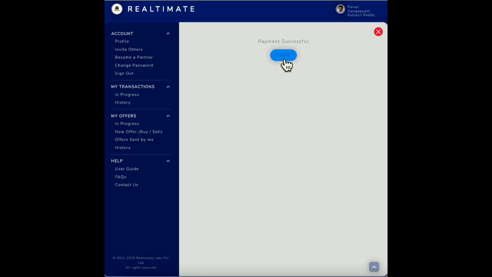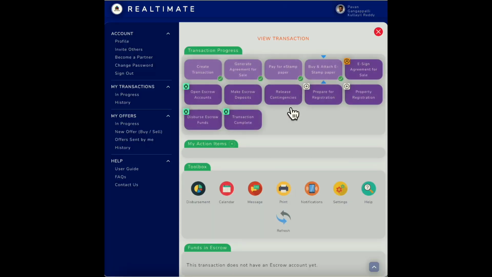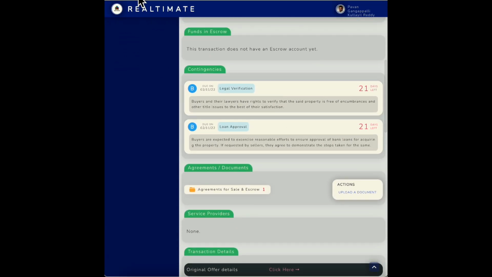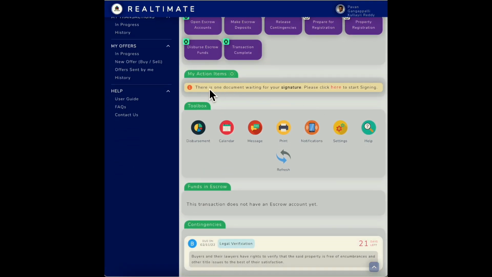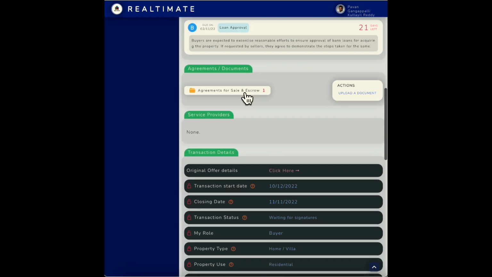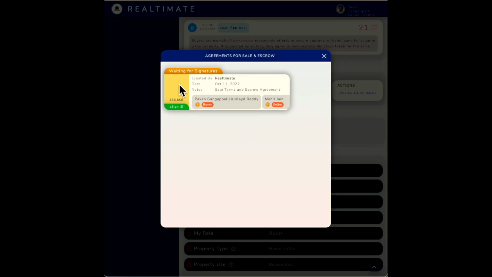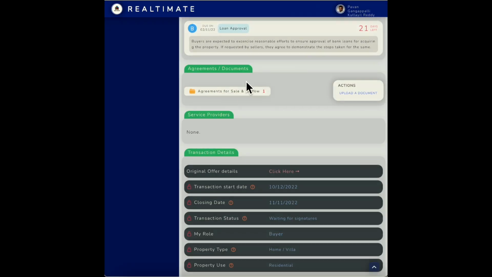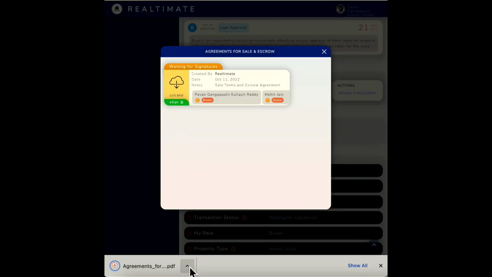Awesome. So I paid it offline. I used UPI payment and I paid it. So that's why you see payment has been successful. So now when I close this and refresh the page, you can see there's one document waiting for your signature, but something amazing has happened here already. Oh, not that. Let me download the document first.